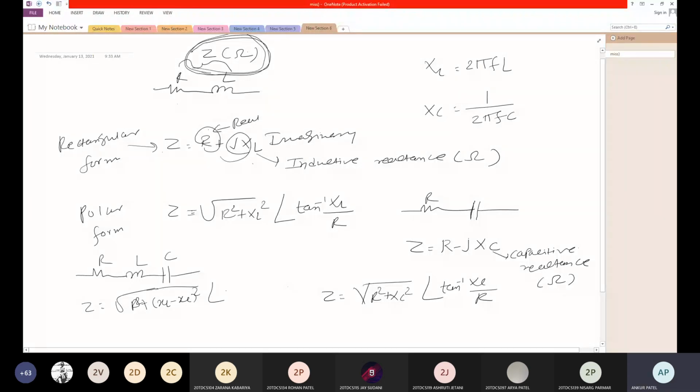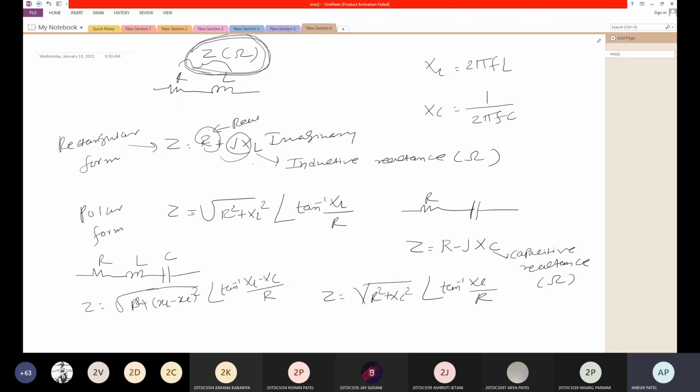And if both are equal, then what will it be? If XL equals XC, only R square, so Z is equal to R. The angle is tan inverse XL minus XC by R.